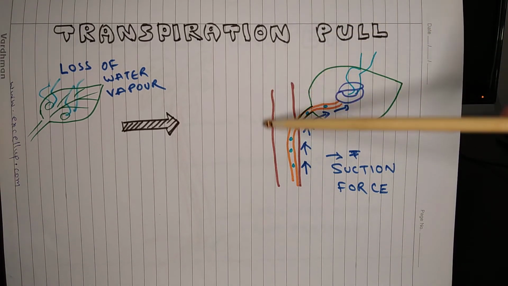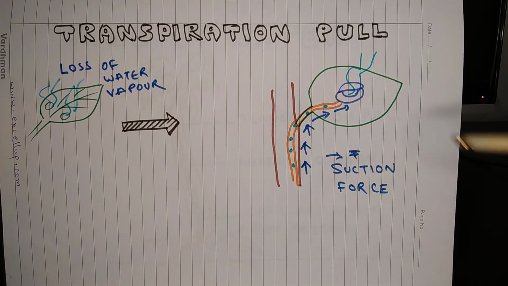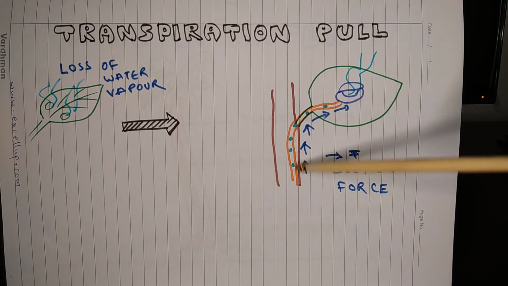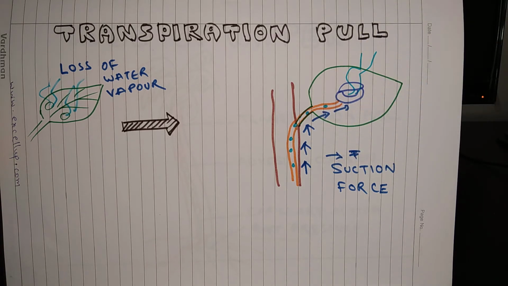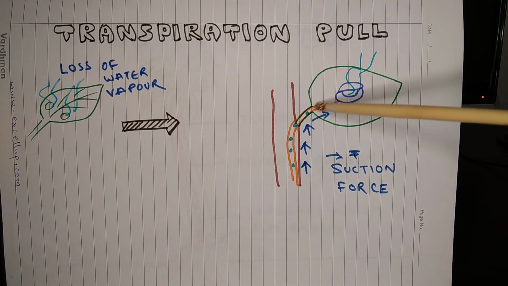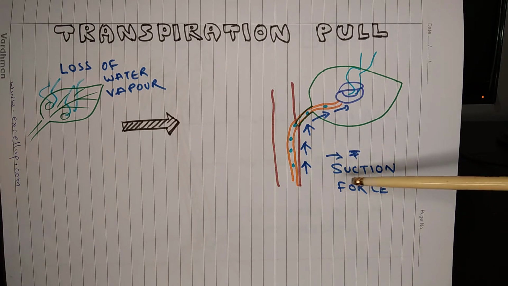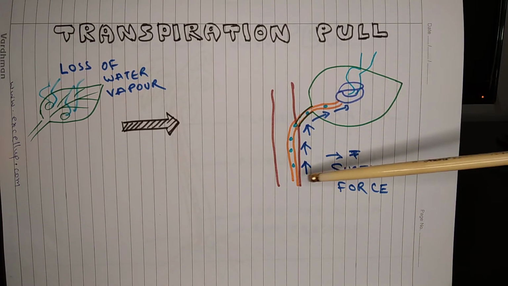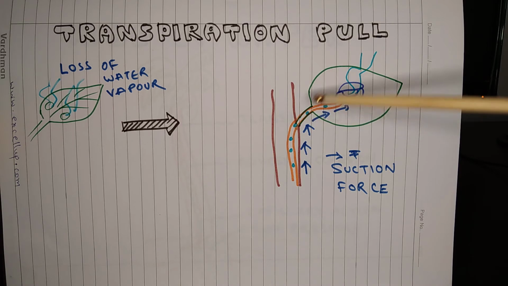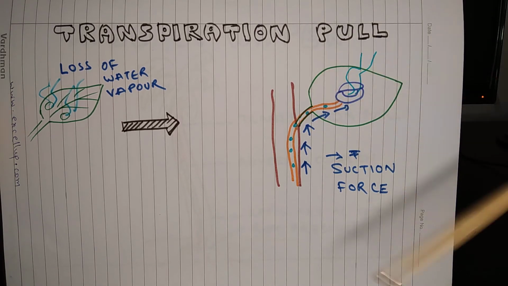I have made this diagram as simple as possible. This is a stoma, which is the singular form of stomata, and this is a xylem tube which is connected to the stoma. So what happens when water vapor comes out through a stoma, it creates a vacuum or area of low pressure in the xylem tube just below the stoma, and because of this vacuum, a suction force is created which pulls water upwards to reach the xylem tube of leaves.